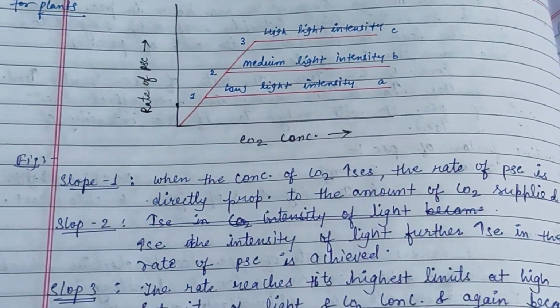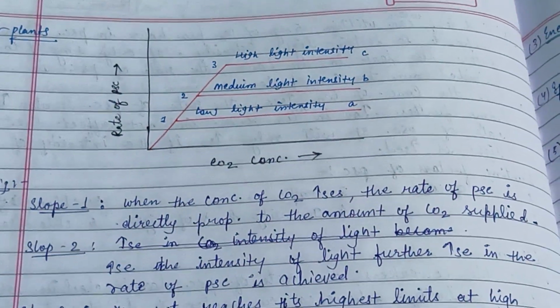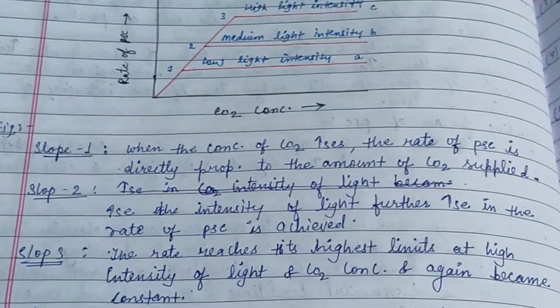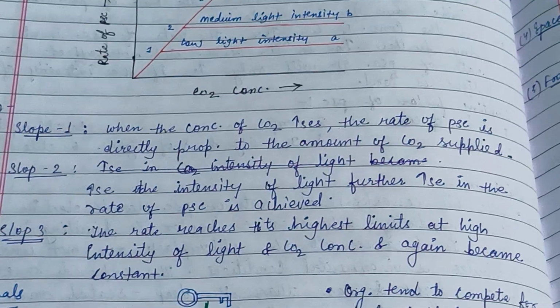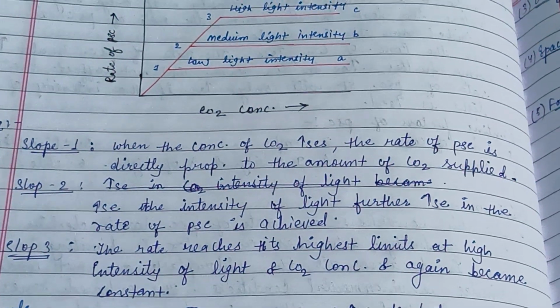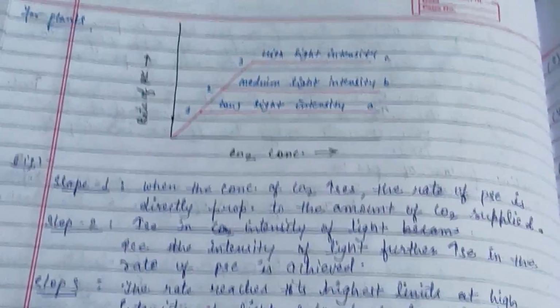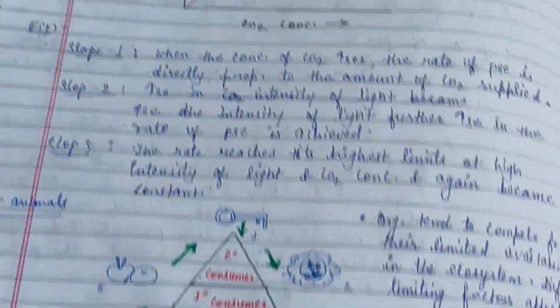This figure suggests that when the concentration of CO2 increases, the rate of photosynthesis also increases. But when the rate reaches its maximum or highest limit at high intensity of light, it becomes constant again, so there is no effect of further CO2 increment.